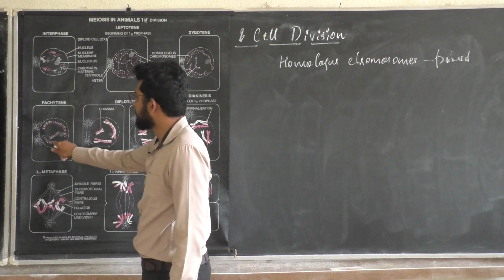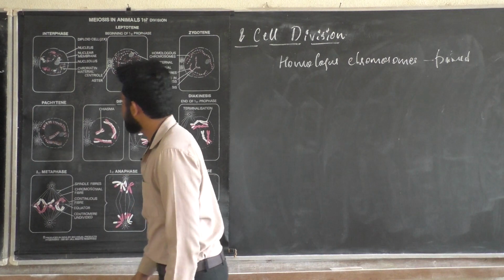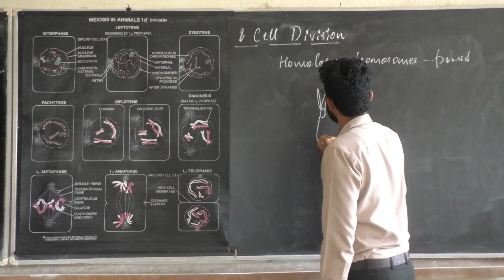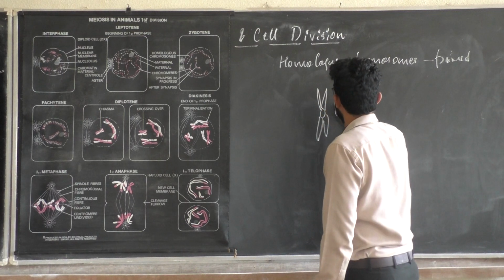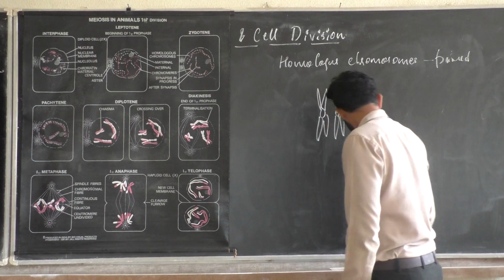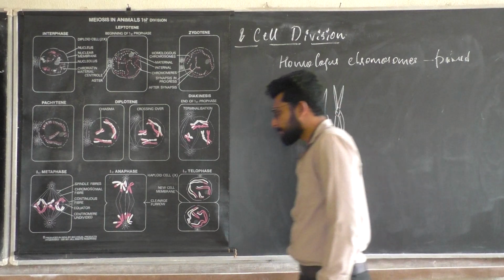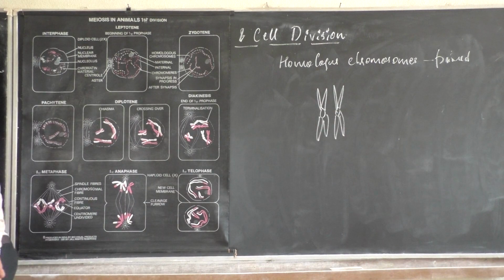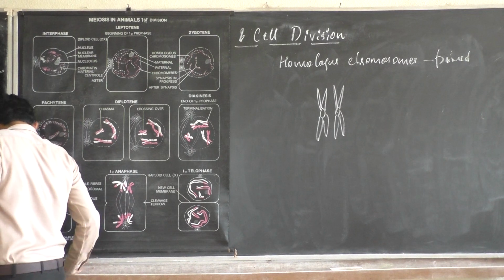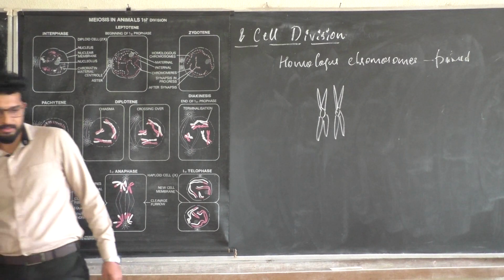Now in this stage called the tetrad, these are known to be the homologous chromosomes. I don't have a color chalk here.